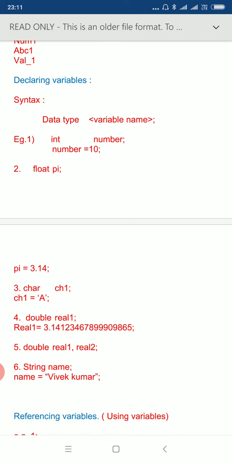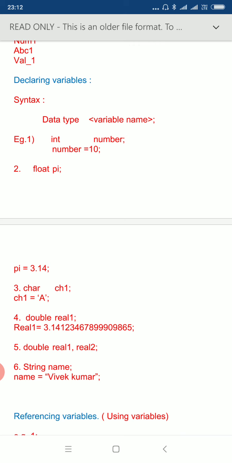Next is declaration of variable. How to declare a variable? Actually, you cannot use a variable in Java unless you declare it. First, you need to declare a variable, then only after that can it be used in the program. The syntax is you need to write the data type, then a space followed by the variable name, semicolon. As you can see in the example, int is a data type, space, then number is the variable name, semicolon. So that is the declaration of variable number of int type, that is integer type.